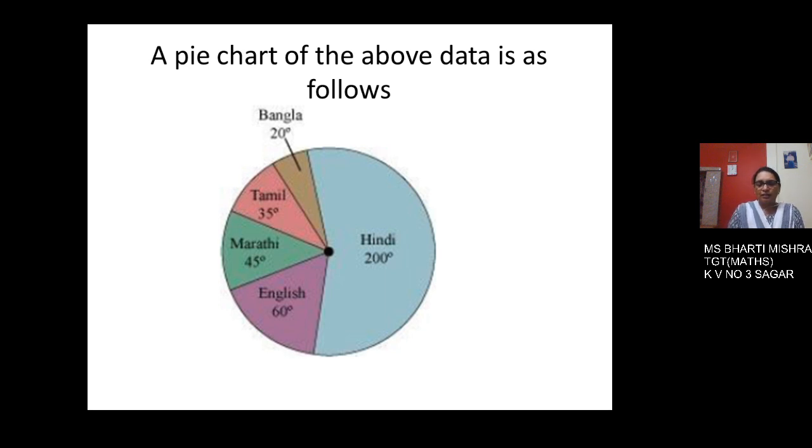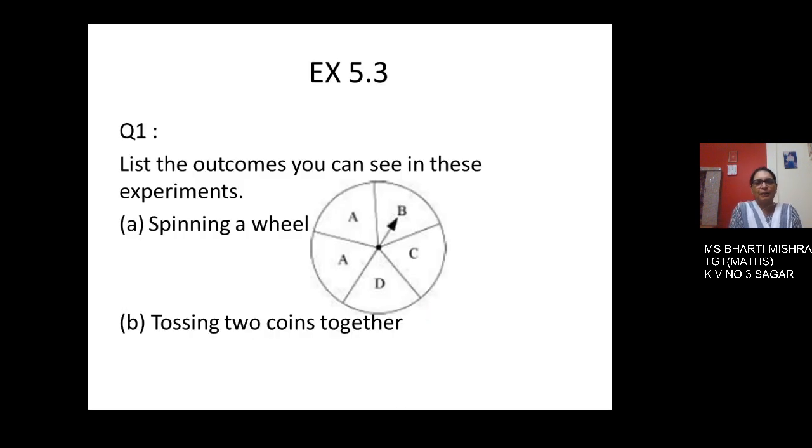Now we are starting the new exercise 5.3, based on probability. As we studied the introductory part of probability, that it is a chance. So the formula for calculating a probability for an event is number of favorable outcomes upon total number of outcomes in an experiment. Now in this first question, we have to list the outcomes you can see in this experiment.